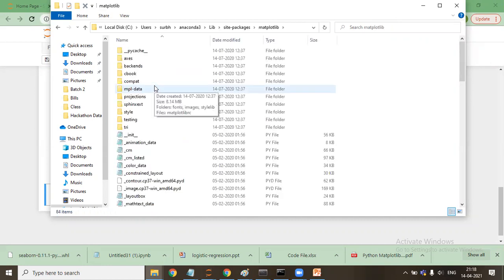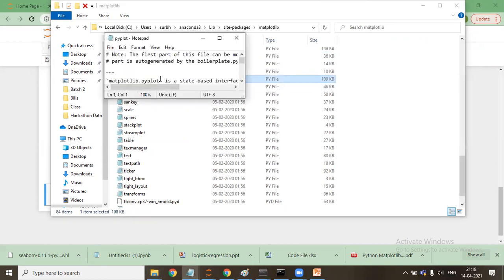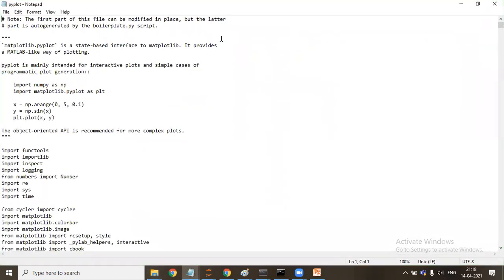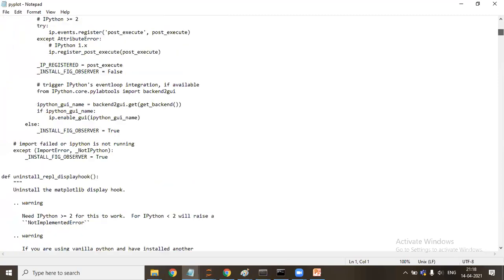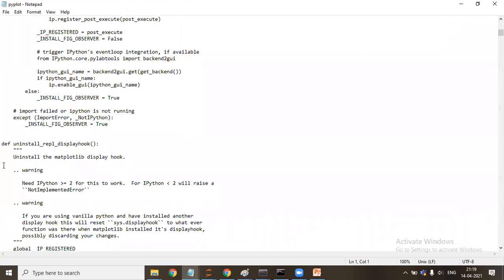Matplotlib. Oh, pyplot has gone. Pyplot. You'll see here it has a class, a function, that has been made.